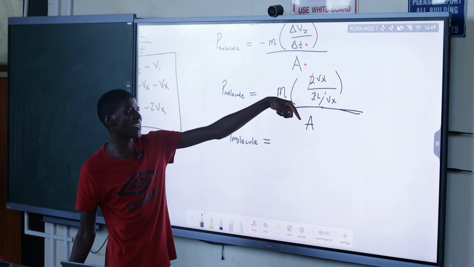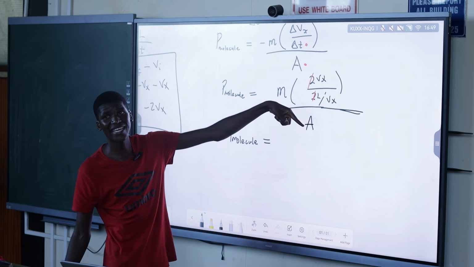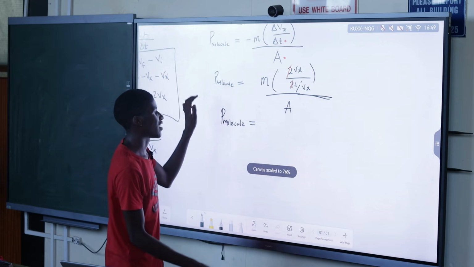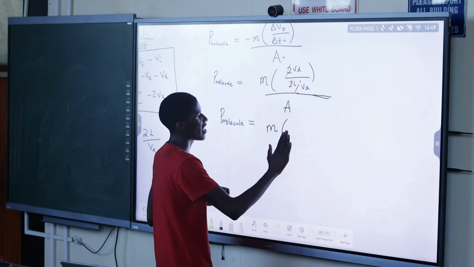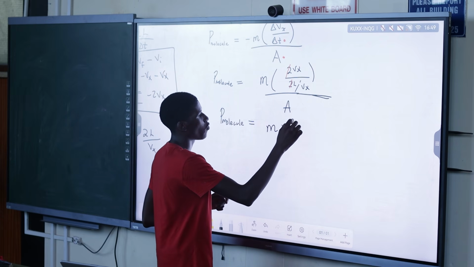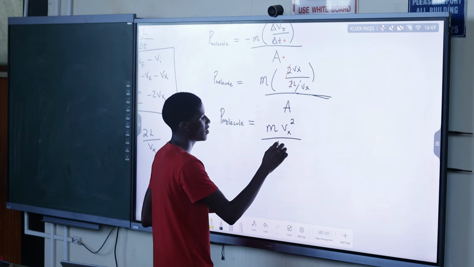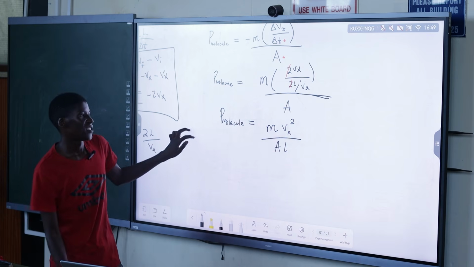But the L in the denominator can just join with this L. So the maths we can do quickly is, let's not put a bracket anymore, m times Vx squared over AL.